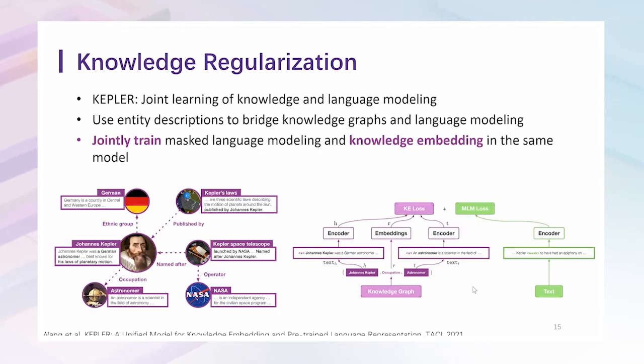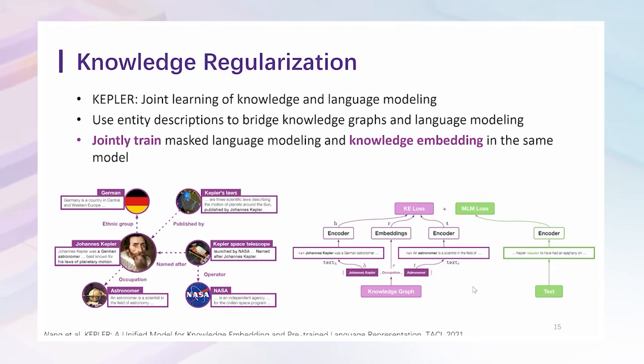For knowledge regularization, we select Kepler as an example. In this work, we use entity descriptions in knowledge graphs as a bridge between language models and knowledge structures, and jointly learn masked language modeling and knowledge embedding as a unified model. Specifically, we design a pre-training task for knowledge embedding, in which entity embeddings are encoded according to entity descriptions.